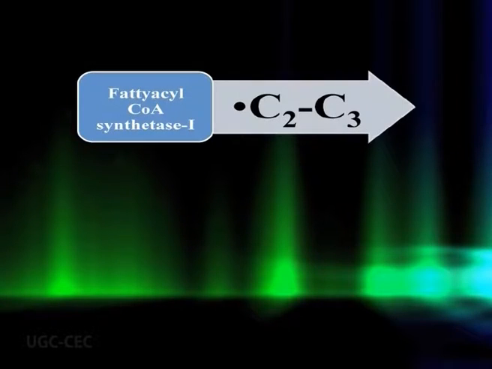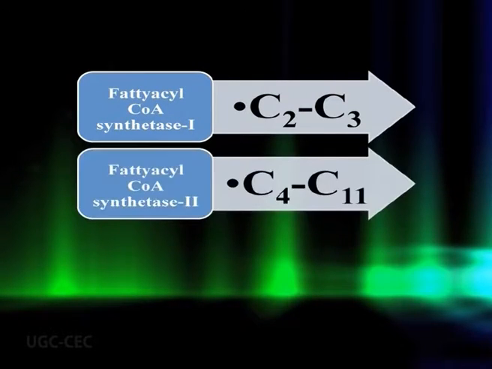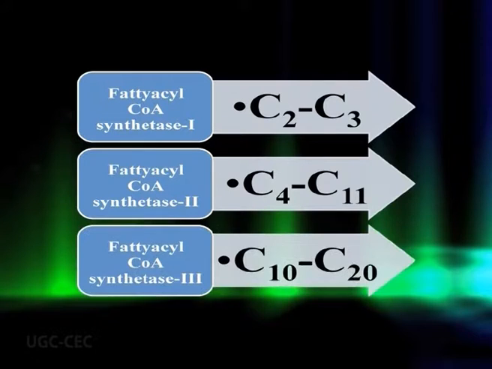One type of synthetase activates acetate and propionate to corresponding thioesters. Another activates medium chain fatty acids from C4 to C11, and the third activates fatty acids from C10 to C20.